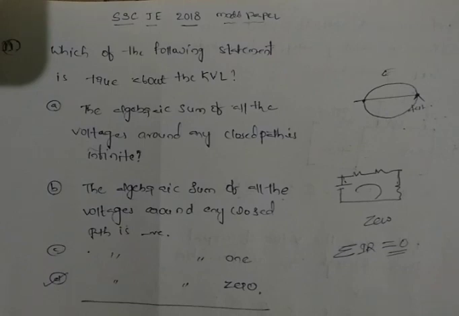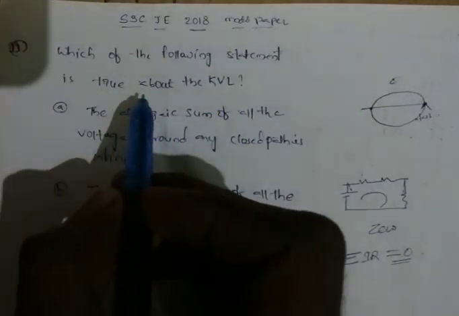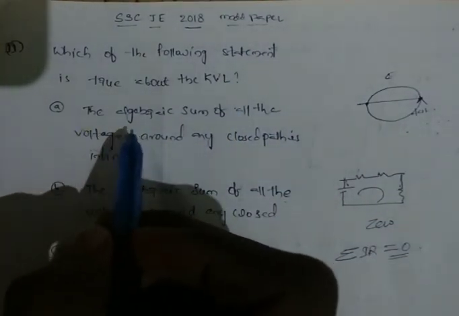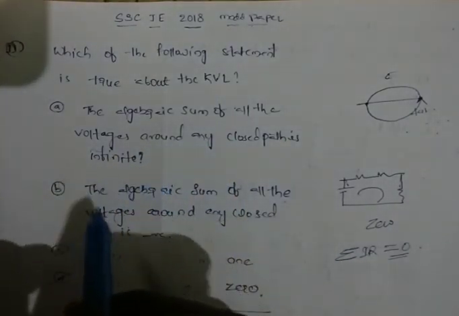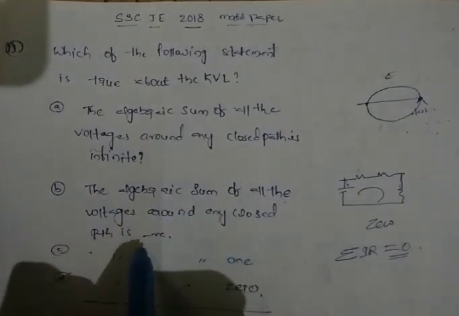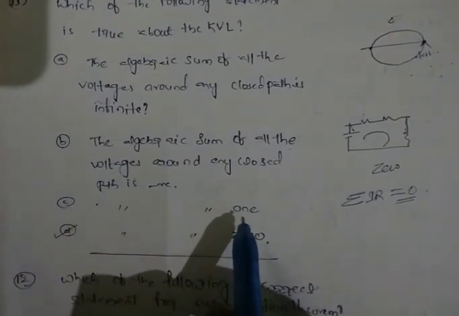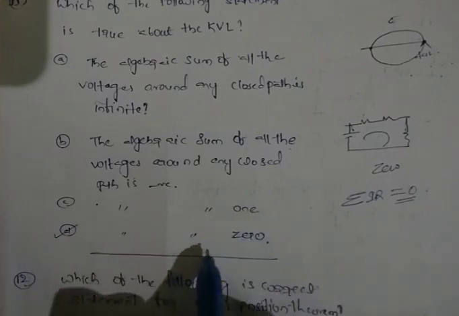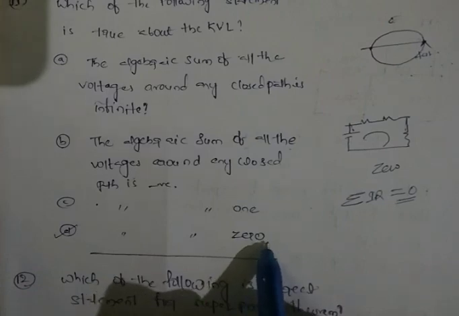Let's start our session. The first question is, which of the following statements is true about the KVL, Kirchhoff voltage law? Option A, the algebraic sum of all the voltages around any closed path is infinite. Option B, the algebraic sum of all the voltages around any closed path is negative. Option C, the algebraic sum of all the voltages around any closed path is 1. Option D, the algebraic sum of all the voltages around any closed path is equal to 0.